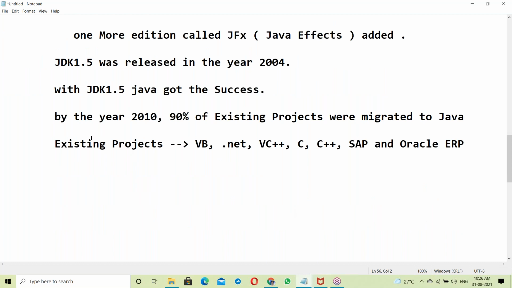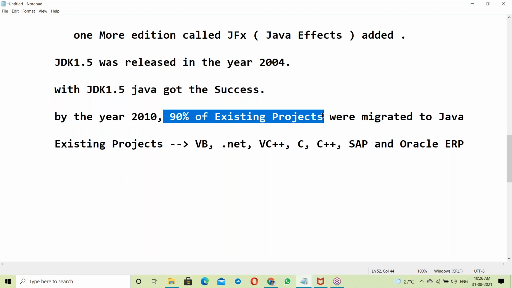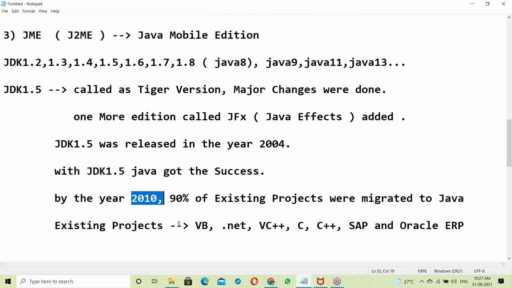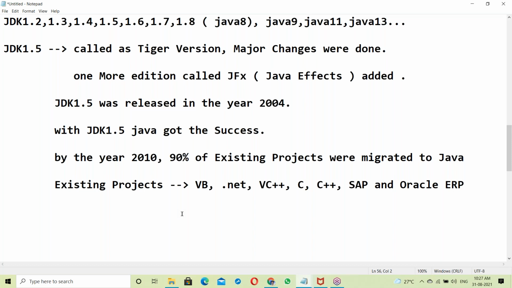So by the year 2010, 90% of existing projects were migrated to Java, and Java got a lot of popularity. Java was leading the industry. Because of that reason, Oracle Corporation took over Sun Soft.